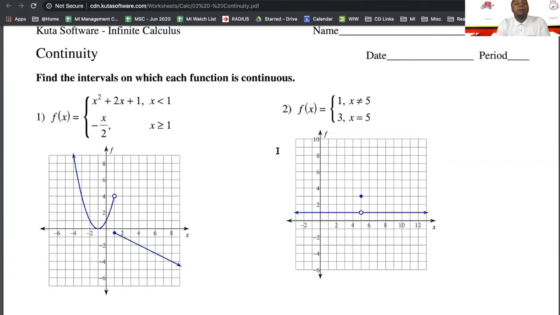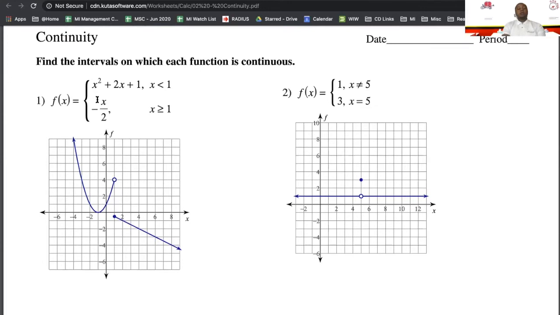So we're looking at a piecewise function f of x. When x is less than 1, the function is x squared plus 2x plus 1. And then when x is greater than or equal to 1, our function is negative x over 2. So as we see here, the first part of our function, where x is less than 1, that's our parabola, our quadratic here. And then as x is greater than or equal to 1, notice the closed circle, we have negative x over 2. So over here, we're trying to find the interval where a function is continuous.